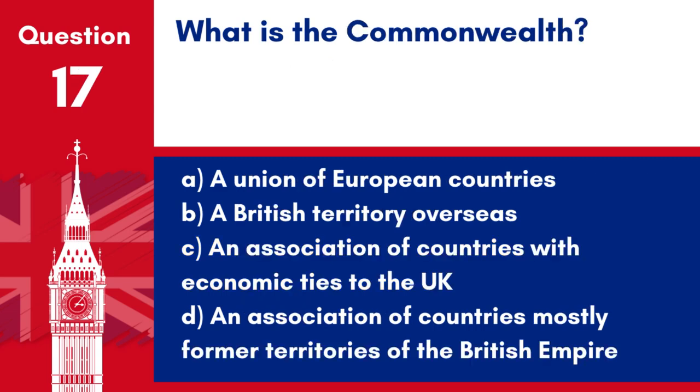Question 17. What is the Commonwealth? A. A union of European countries. B. A British territory overseas. C. An association of countries with economic ties to the UK. D. An association of countries mostly former territories of the British Empire.